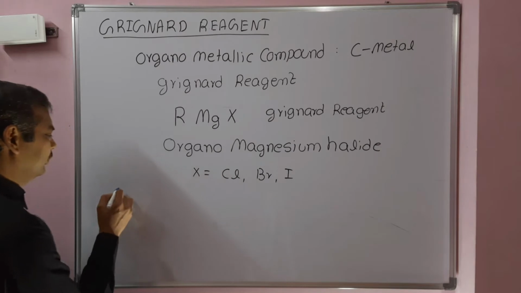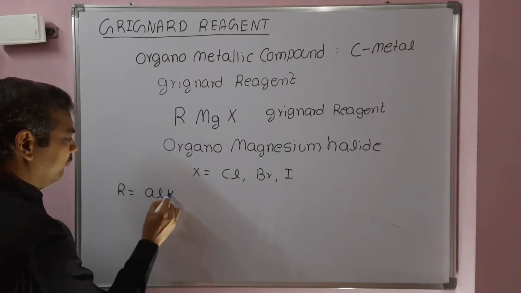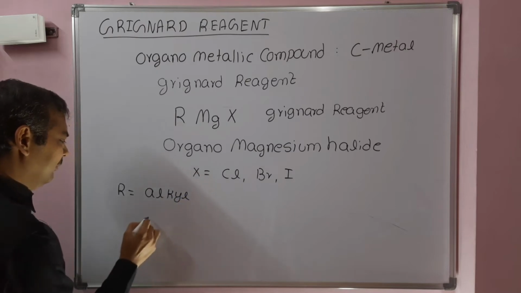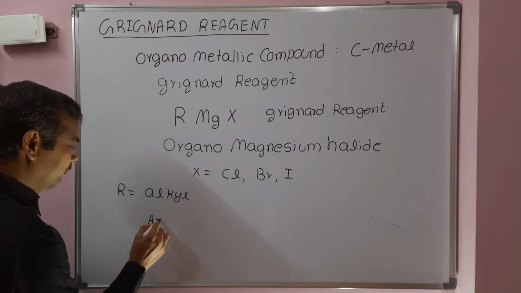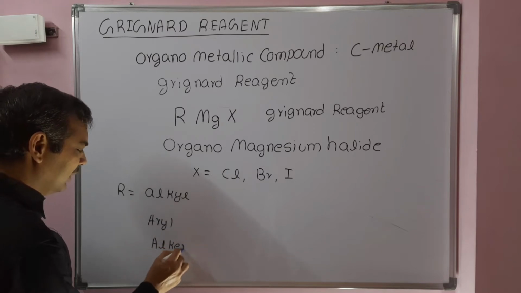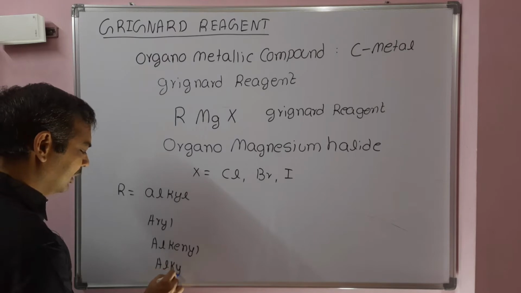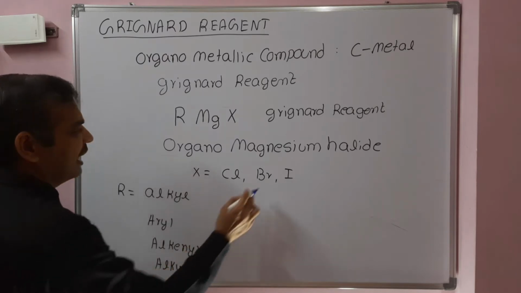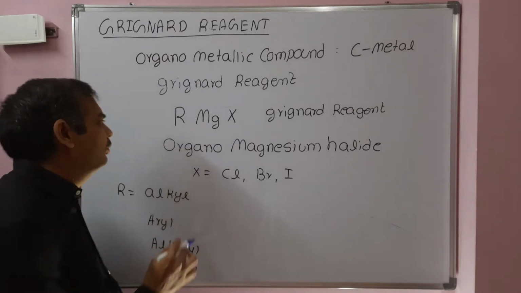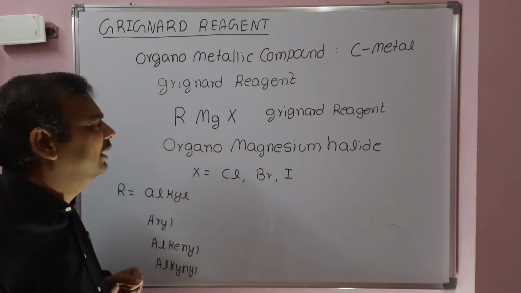R may be alkyl, aryl, alkenyl or alkynyl.